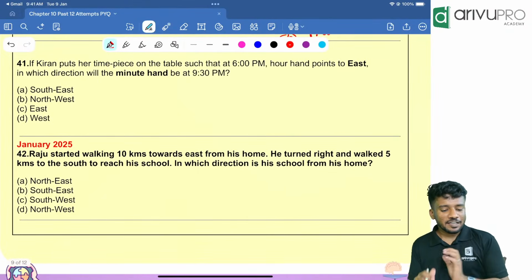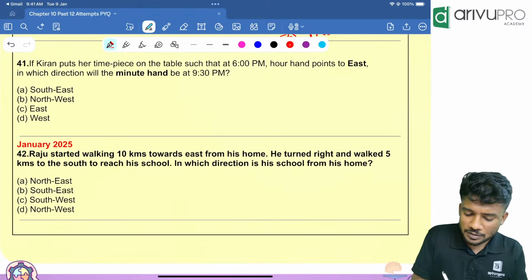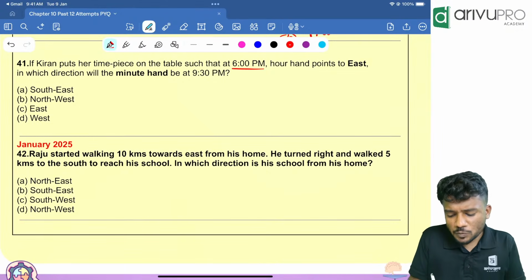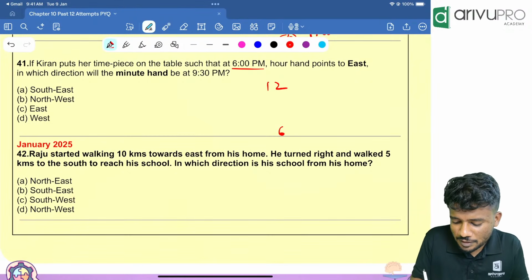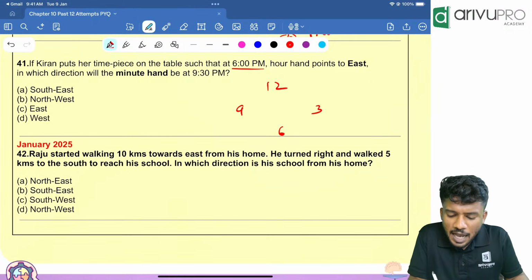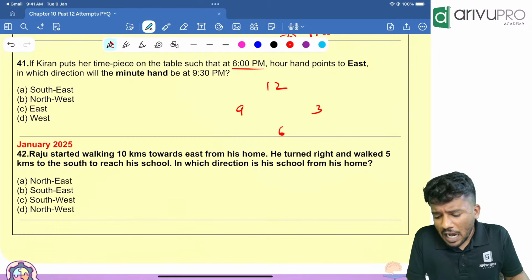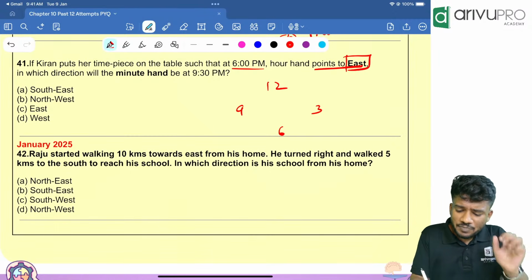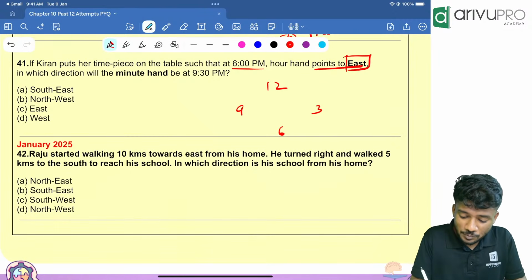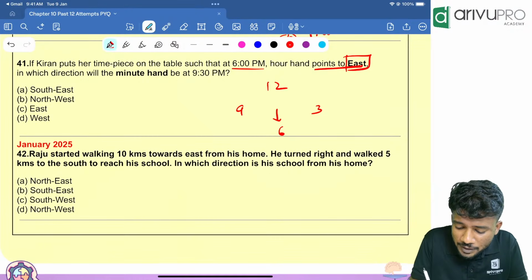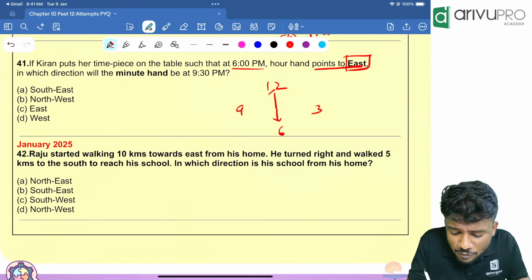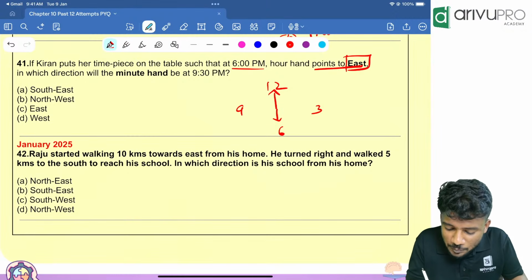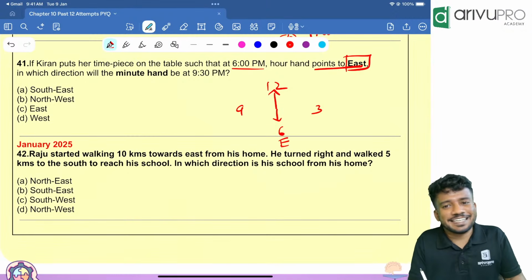Next one. If Kiran puts her timepiece on a table such that at 6 p.m. again a repeated question, we know how to draw. 12 is there, 6 is there, 3 is there, 9 is there. At 6 p.m. what happens? Our hand points towards east. Our hand points towards east means what? At 6 p.m. the hour hand will be looking towards 6 and the minute hand towards 12. 6 means this is east.